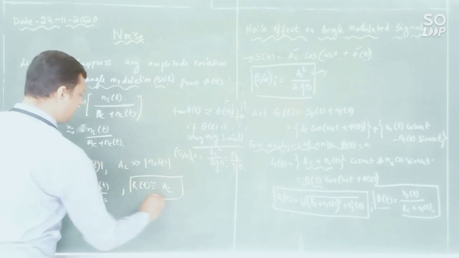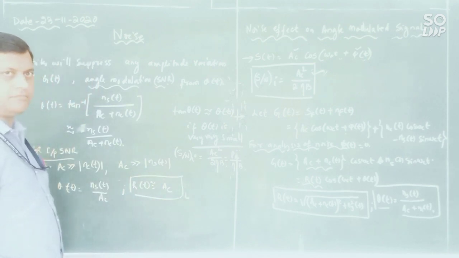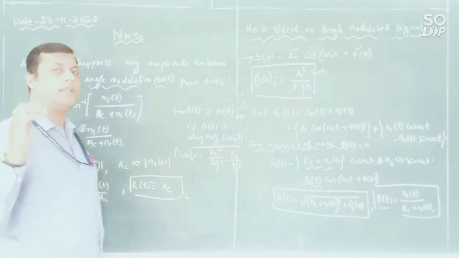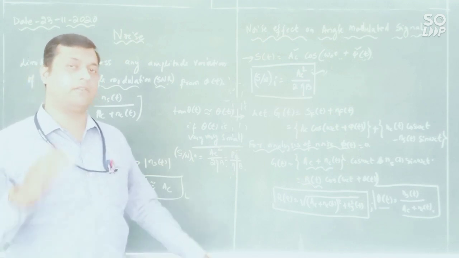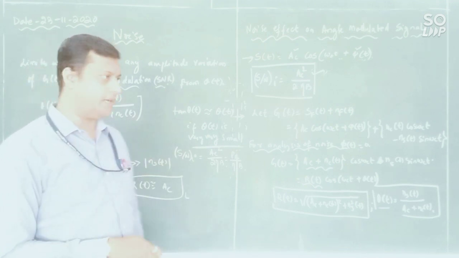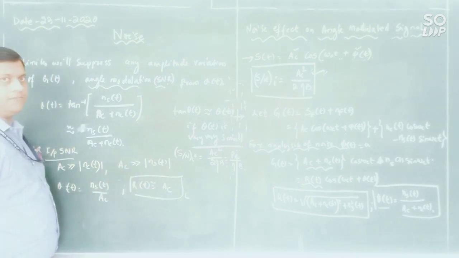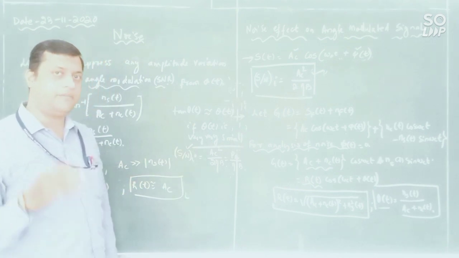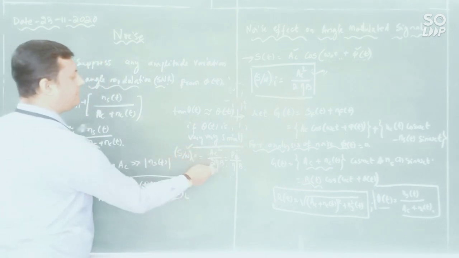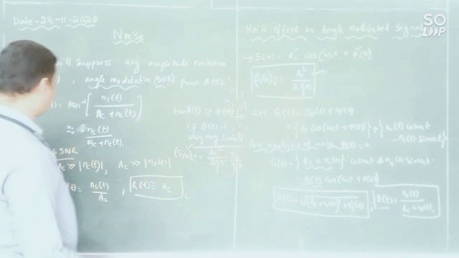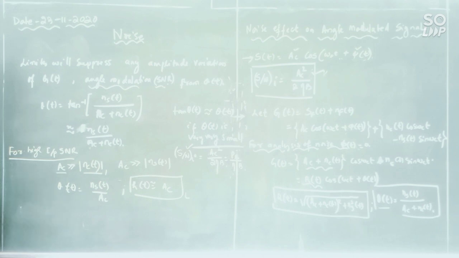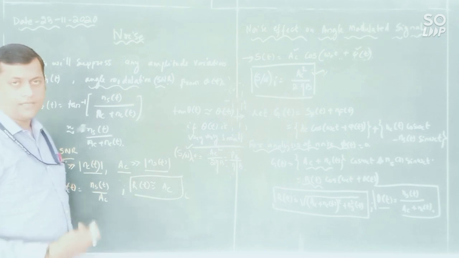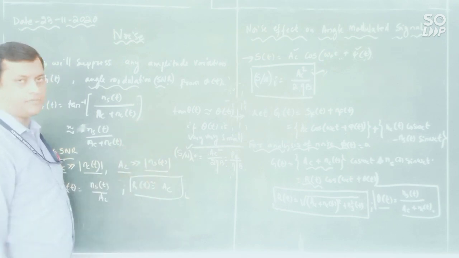Okay. So this is your limiter output. It means it remains constant. The working principle of the limiter is, if there is any sort of variation in the amplitude, it will fix it to a certain amplitude. And here we have fixed that AC, by considering the input signal to noise ratio is very high. Very high means AC square is very much greater than the noise component. So here you can see AC is greater than NC of t and AC is very much greater than NS of t, which is the 90 degree phase shift of NC of t, as we have written in our expressions.